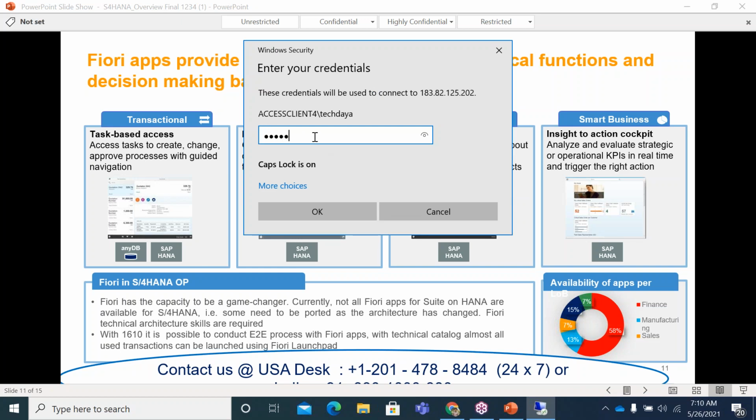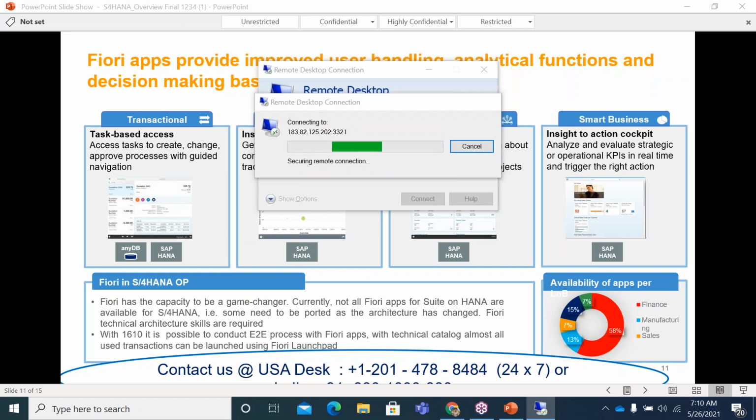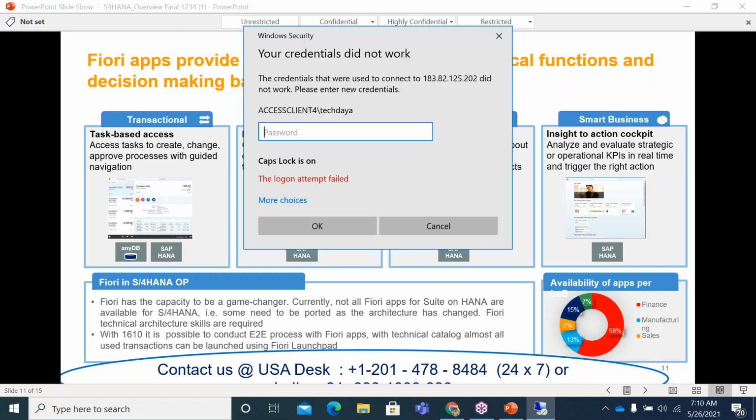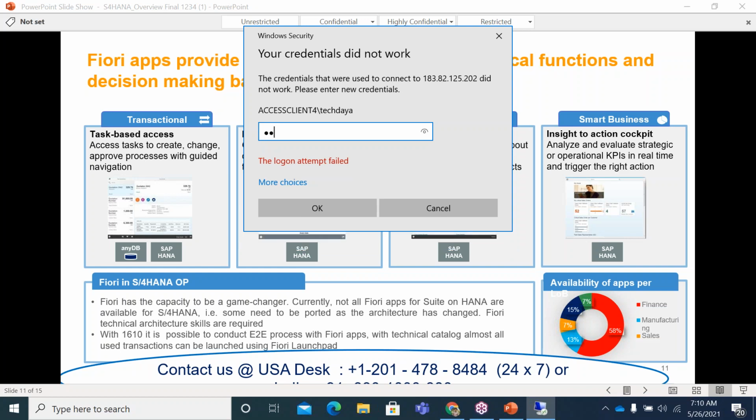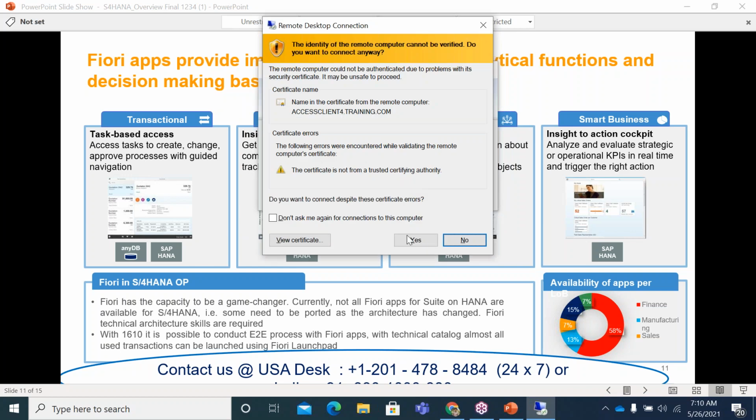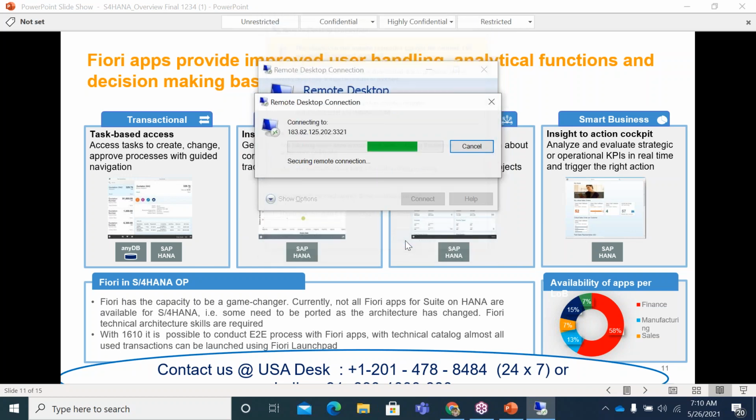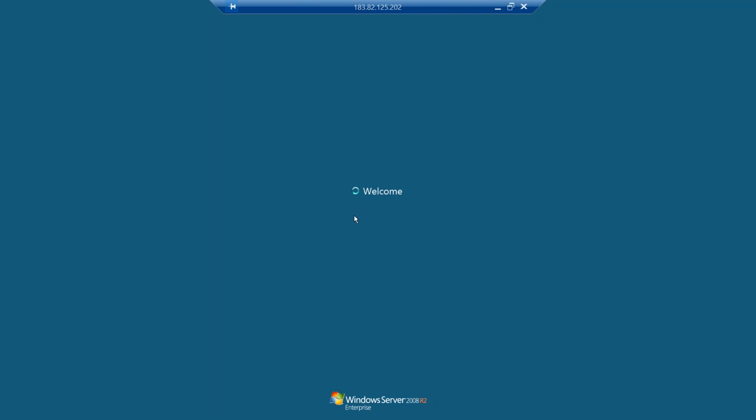Then you also have lower-level people who punch invoices daily, right? So you'll have different levels of people based on their roles and responsibilities, and we can enable the Fiori apps accordingly. So when he logs into the system, he can see whatever he is responsible for.